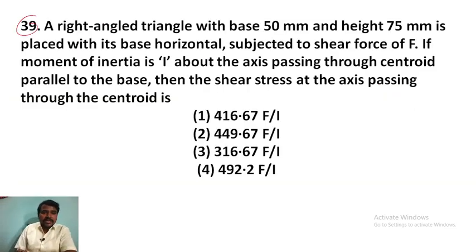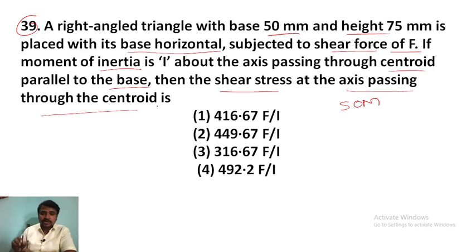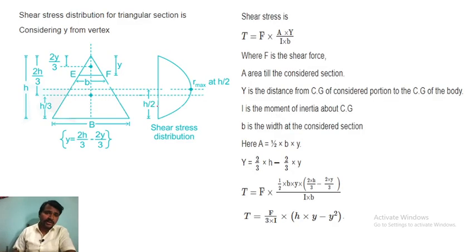Next question. A right angle triangle with base 50 mm and height 75 mm is placed with its base horizontal, subjected to a shear force F. This is a strength of materials question. If the moment of inertia is I about the axis passing through the centroid parallel to the base, then the shear stress at the axis passing through the centroid is. Let me tell you, first of all, understand the shear stress distribution for the triangular section, right? Considering y from the vertex point, let me draw this sketch, very simple.